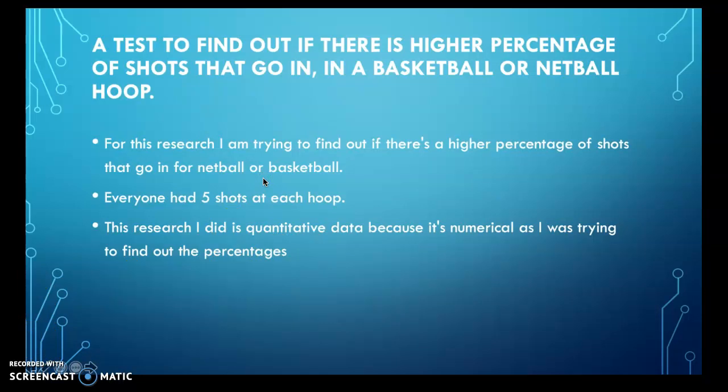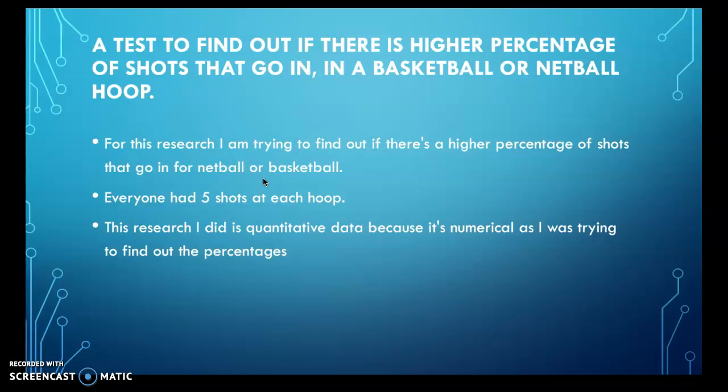I chose lab-based testing for this experiment because I controlled all of the variables. I didn't want to do a field test because that would require a game situation where lots of other external factors come into play. For example, if a defender blocks a shot, and all of the shots would be from a different distance, not 5 feet out. This would decrease the reliability of my data collection. These reasons are why I have done lab-based testing. It is more reliable in trying to find the aim of this investigation.